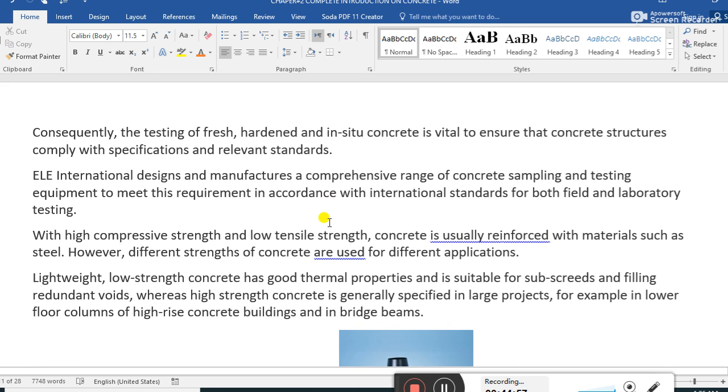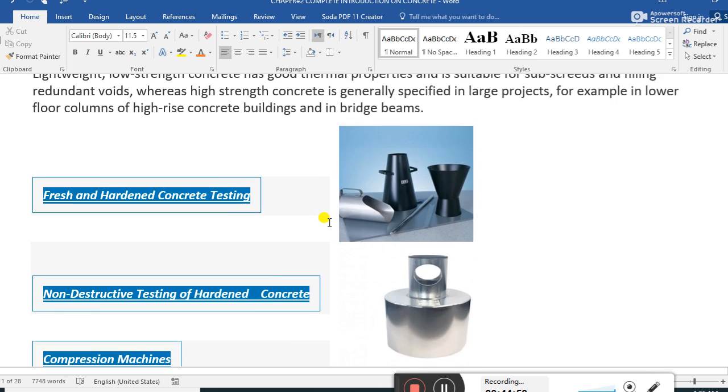Importance of testing. Guys, for hardened concrete and for fresh concrete, we use some apparatus and some tests. For example, fresh and hardened concrete testing. This is for workability test. We use the VB test and slump cone test for fresh concrete.